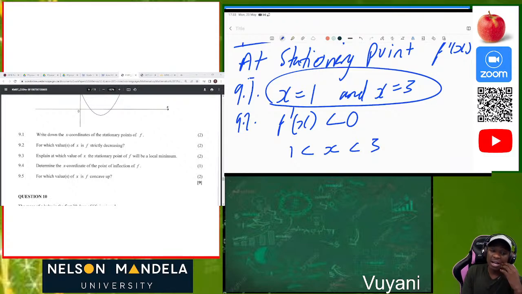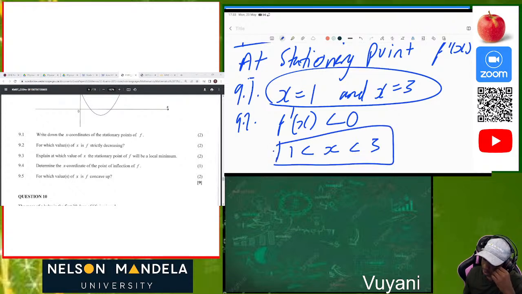because f prime of x is the same as the gradient of the function. When the gradient of the function is less than 0, or when the gradient is negative, we can say that from the stationary points which we have, the function will be strictly decreasing from 1 to 3, which means x must be greater than 1 but less than 3. Sorry for that.